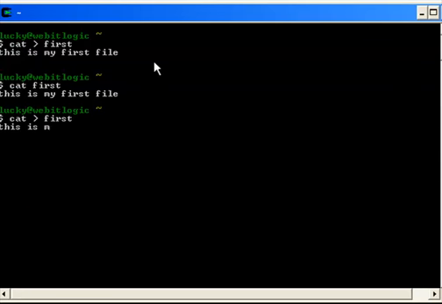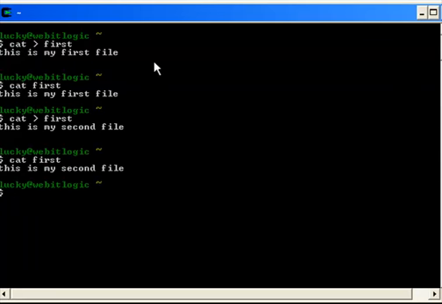Now you're going to give information. This is my second file, and terminate. To terminate, we use Ctrl+C to come out of that command. To view it, we see again cat first. But this time the information is overwritten. The previous information was this is my first file, but now it says this is my second file, since we used the single redirect operation symbol on an existing file, and it overwrites.